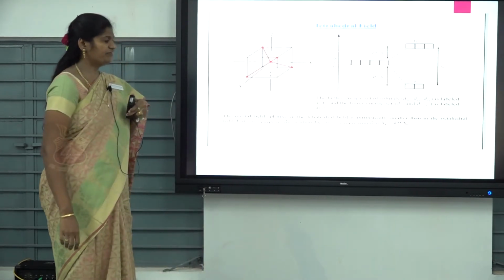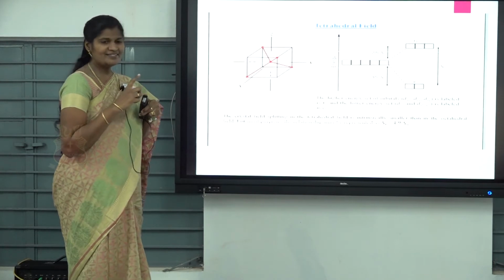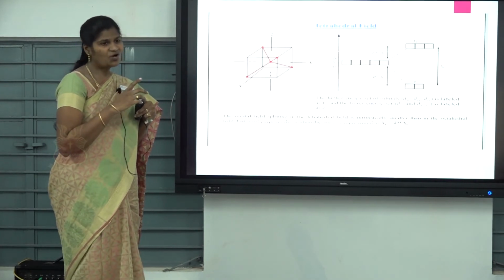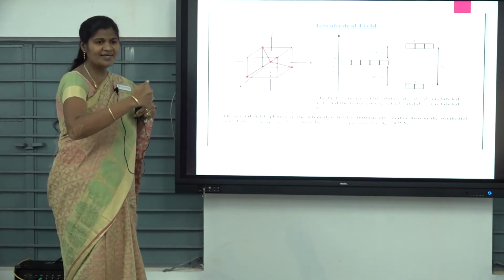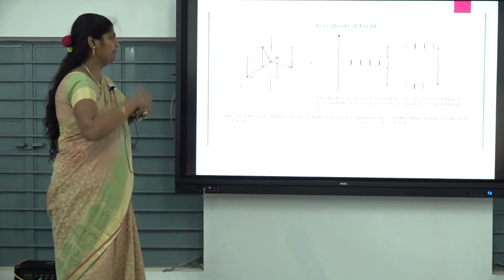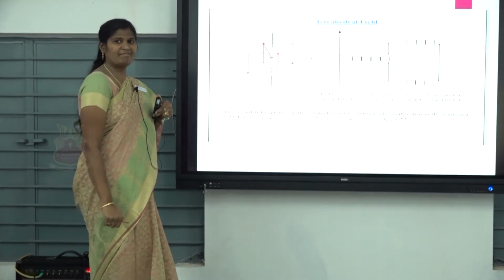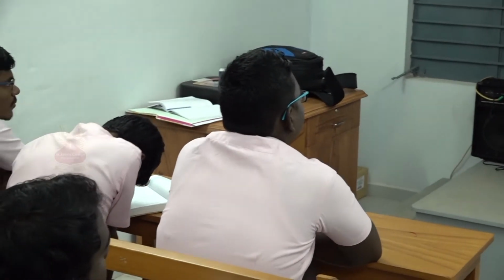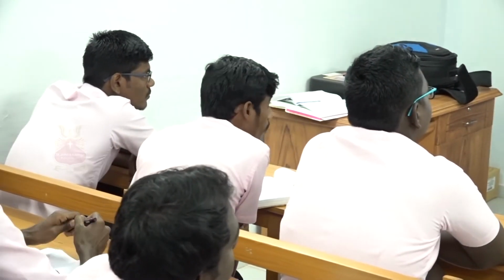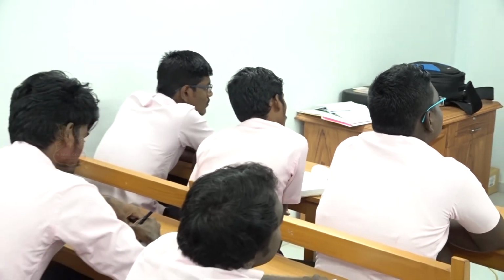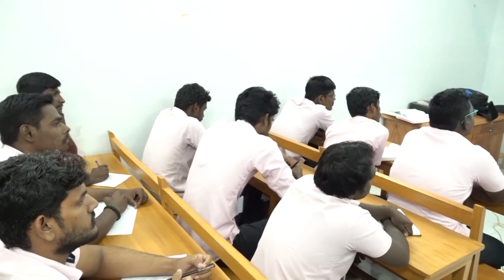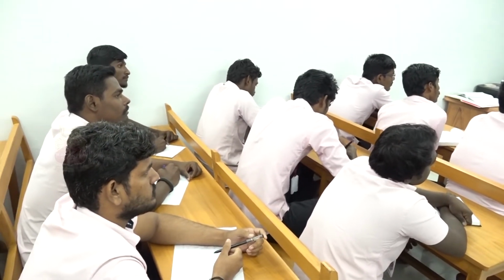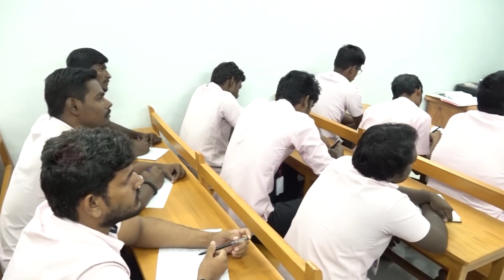Then the tetrahedral field. We already saw that it is the reverse of the octahedral field, isn't it? In octahedral, t2g and eg, but here it is reversed, with eg below and t2g upward. So, like this you get crystal field splitting in the tetrahedral field, which is intrinsically smaller than the octahedral field. The relationship between octahedral and tetrahedral is del T equal to 4 by 9 del naught.